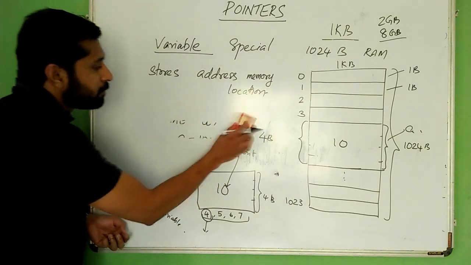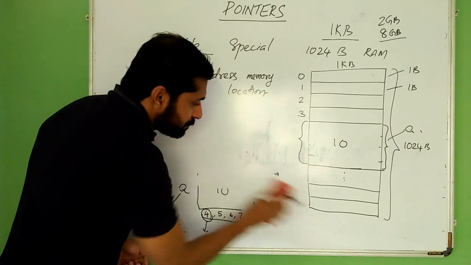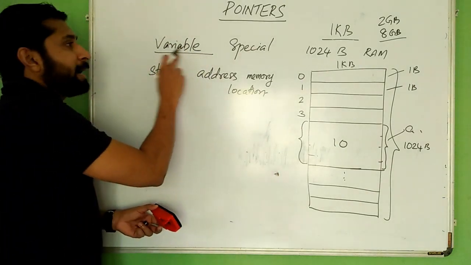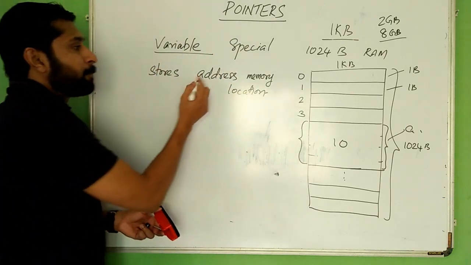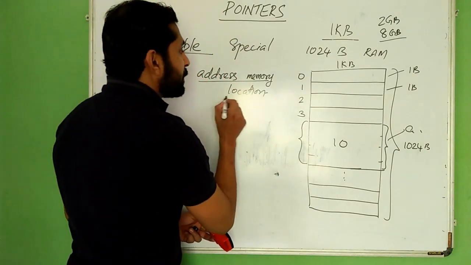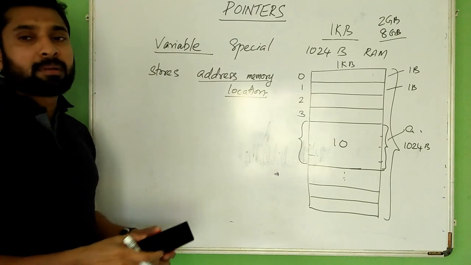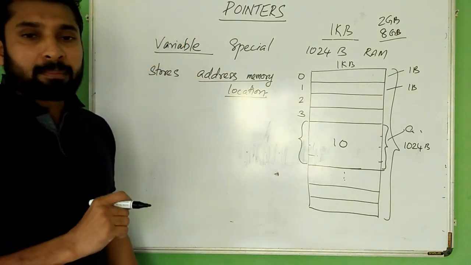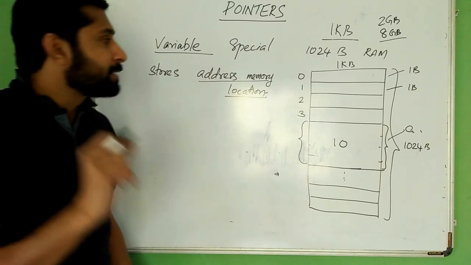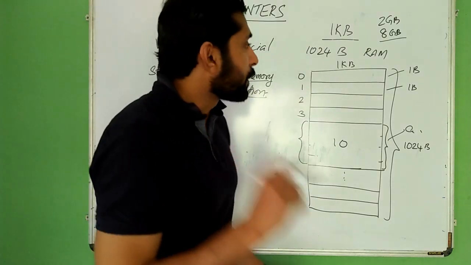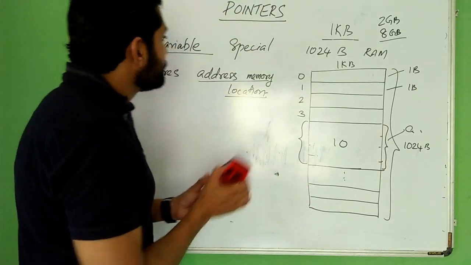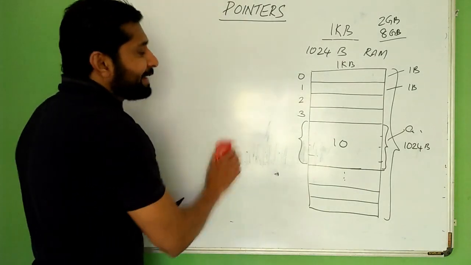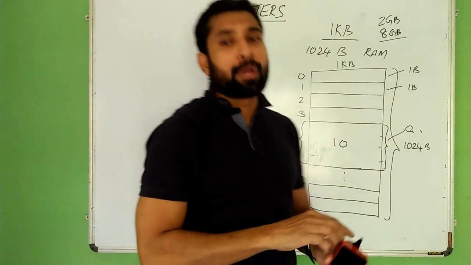Now, what does a pointer store? A pointer stores the address of a memory location. That is the definition. So a pointer is a special variable that stores the address of a memory location. Now, how do we declare a pointer?